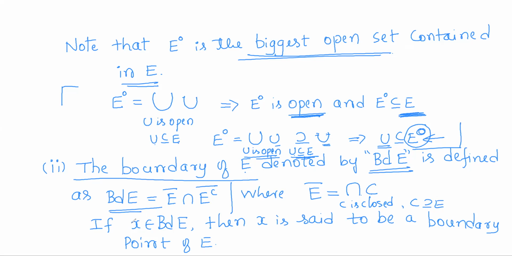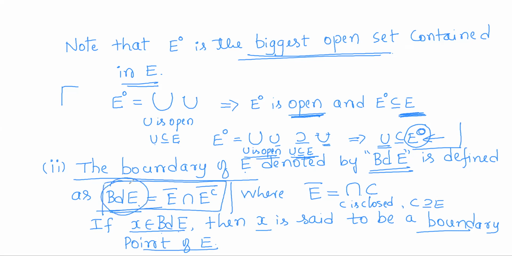If X belongs to the boundary of E, then we say X is a boundary point of E. So this is the definition of the boundary of a set.